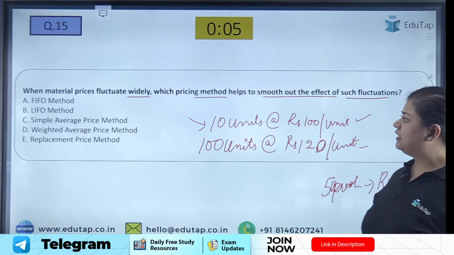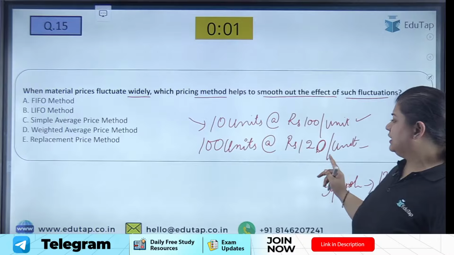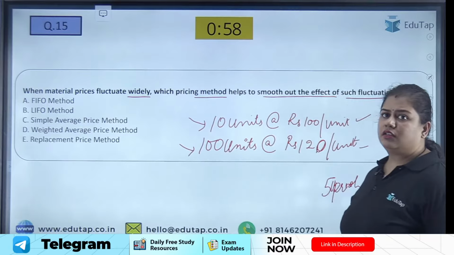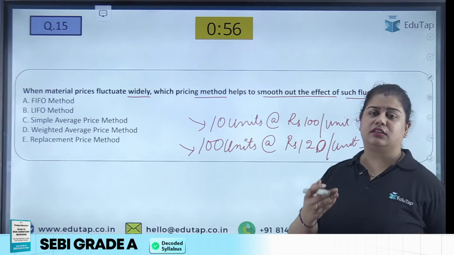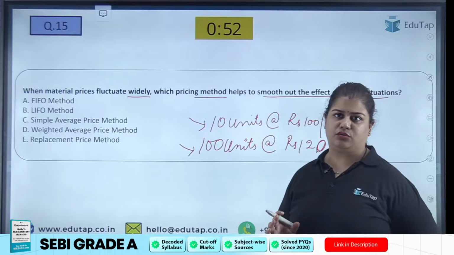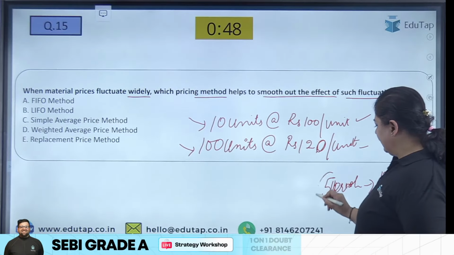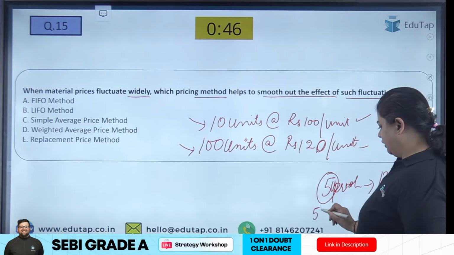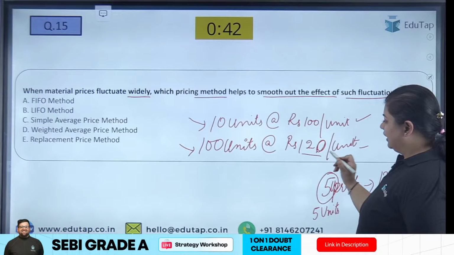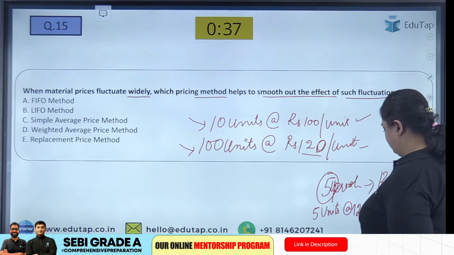Then second is LIFO. LIFO says that I will consider the lot that came second, or the latest lot that entered into my inventory. At that price I will issue to the production department. So when my production department again asks for 5 units of product, I will give to the production department at the rate of 120 rupees.